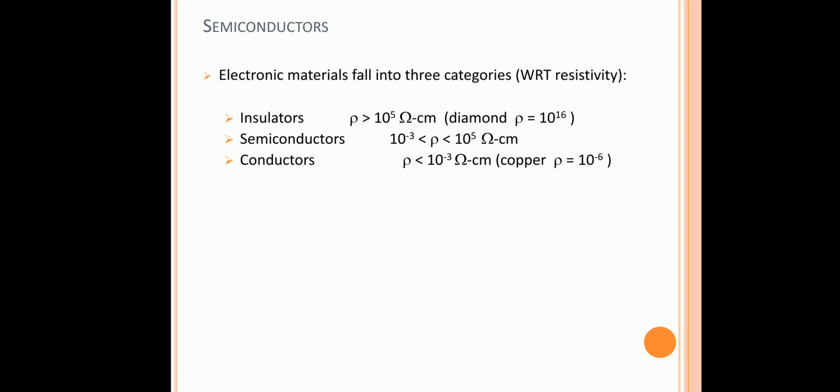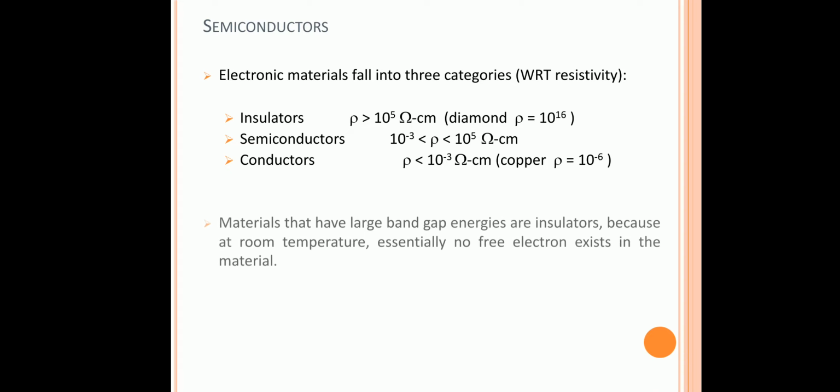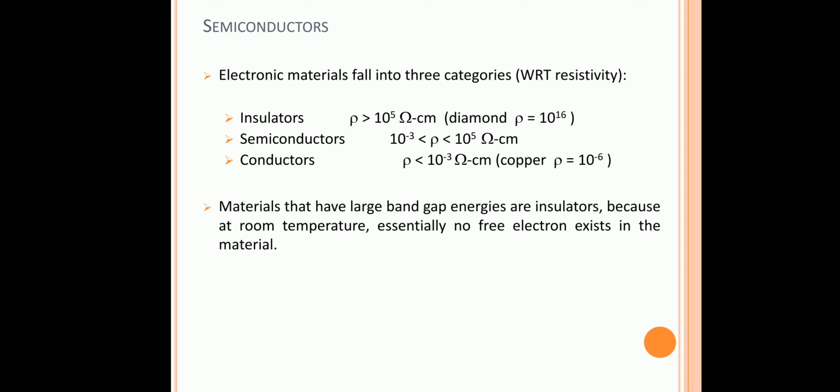In semiconductor physics or solid state physics, the materials are classified based on their energy gap or band gap. So what is band gap? In solid state physics, a band gap, also called an energy gap, is the energy range in a solid where no electronic states can exist. That means in that range there are no electrons. So that range of energy is called the energy gap.